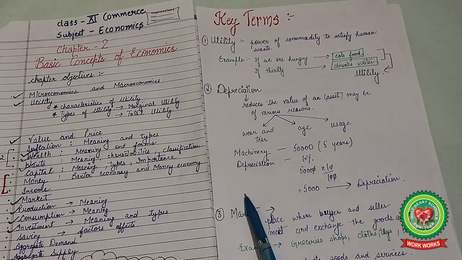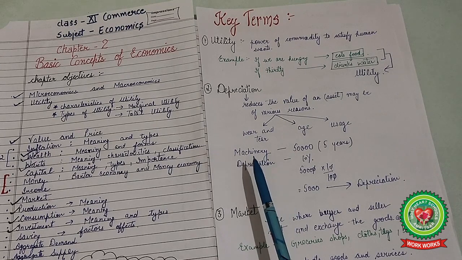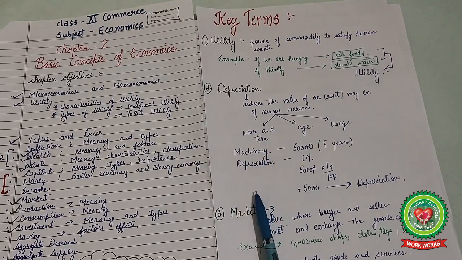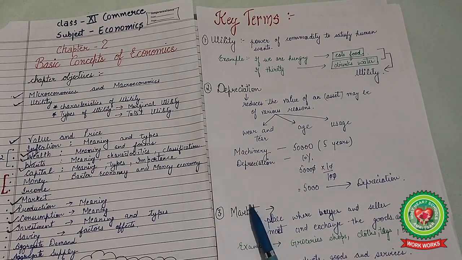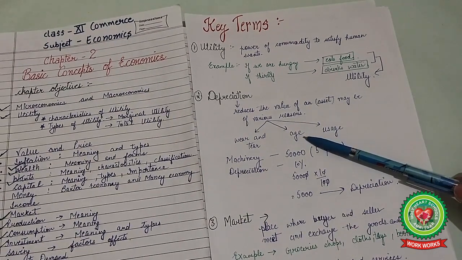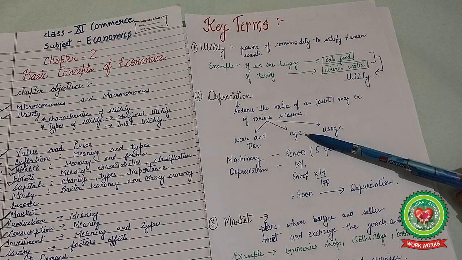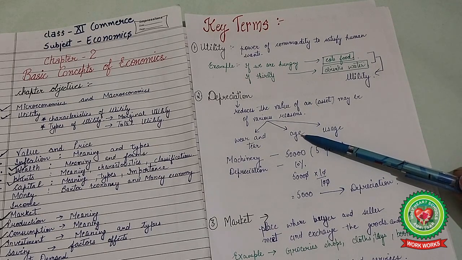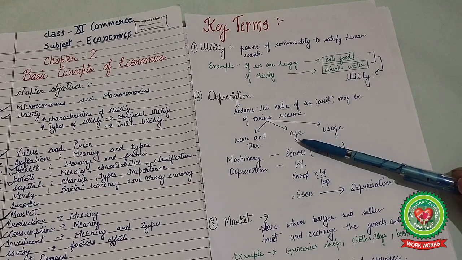This reduction happens because of various reasons. Like wear and tear, meaning some damage happens, so it is known as wear and tear. Maybe it is due to age, as the product gets older and older. When the product's age is more, there should be a reduction in its value.